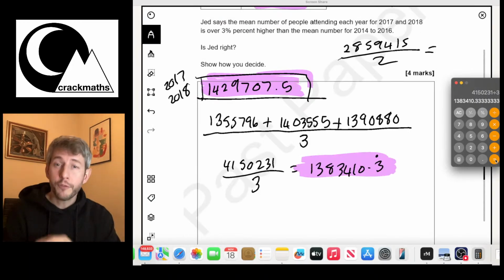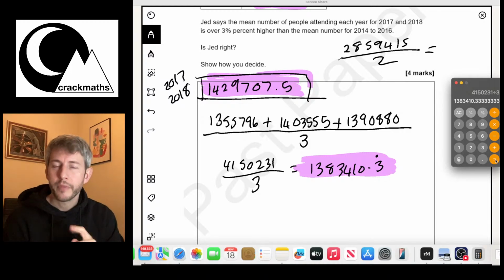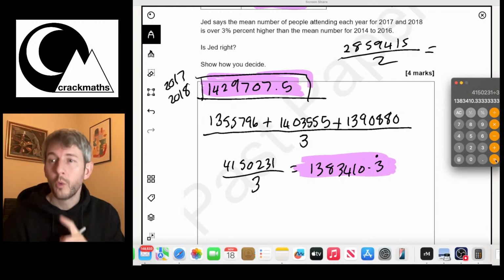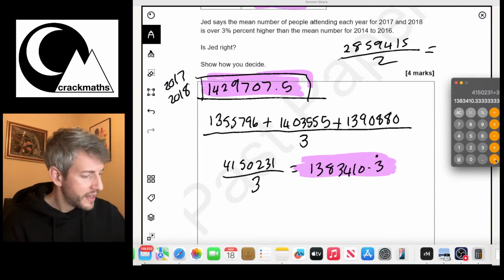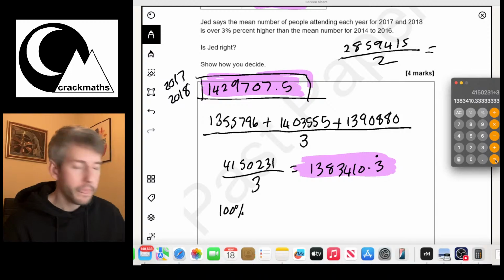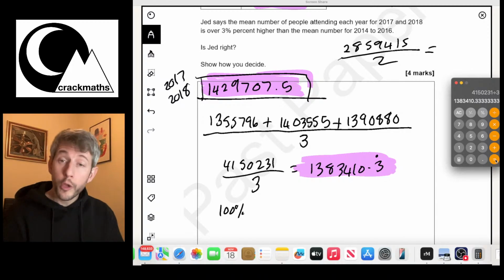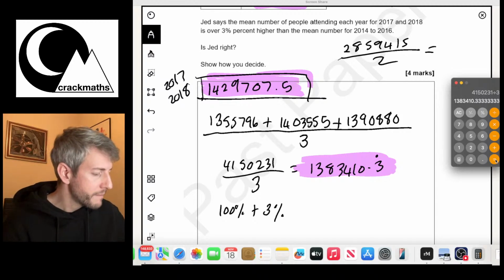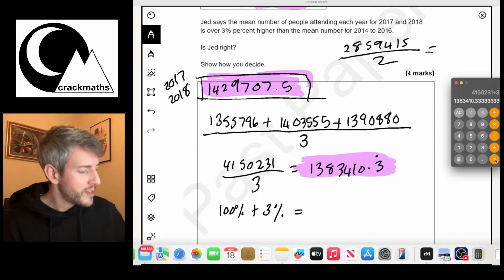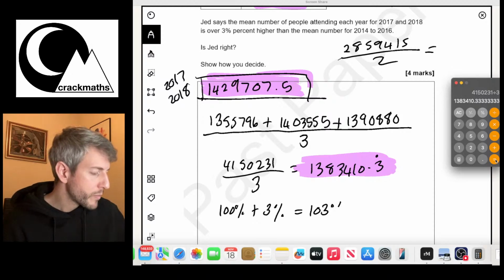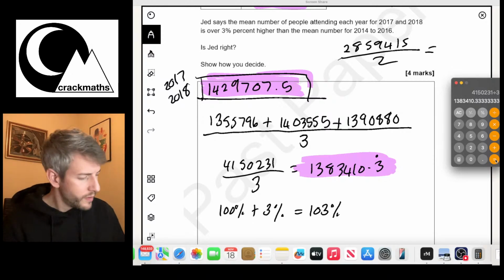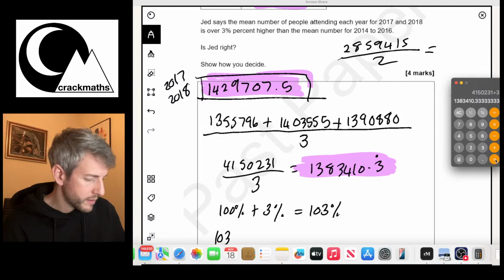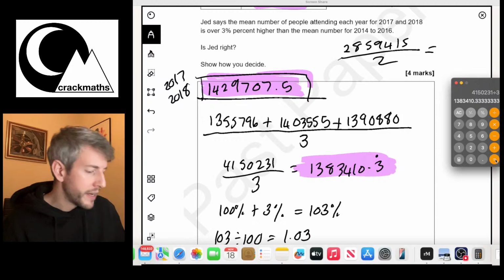The quick method for doing a percentage increase is by using percentage decimal multipliers. The way a percentage decimal multiplier works is you take 100%, you add on your increase, or you take away your decrease. So in this case, we add on the 3%, and we get 103%. Then if we divide this by 100, what we get is 1.03.